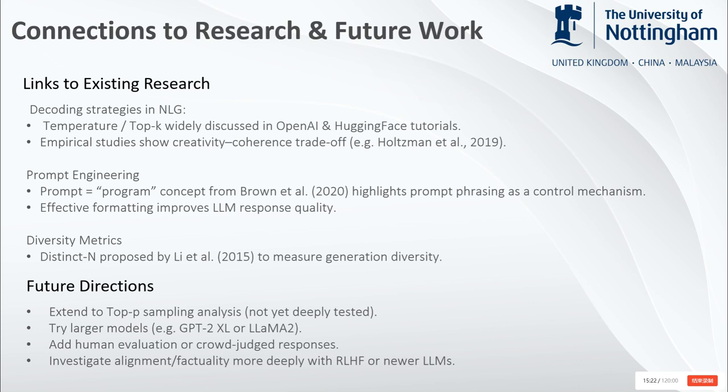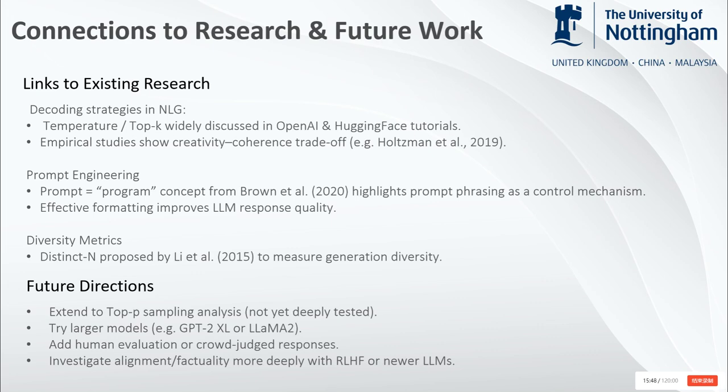Looking ahead, I see several extensions. Exploring top P sampling in combination with top K, trying newer models like GPT 3.5 or LLaMA 2, and adding human evaluations to complement metrics like BERT score. I'd also like to explore how prompt phrasing affects factual accuracy, or test how RLHF models respond differently. Overall, this project deepened my understanding of how much generation quality depends not just on model size, but on thoughtful prompt and decoding design.